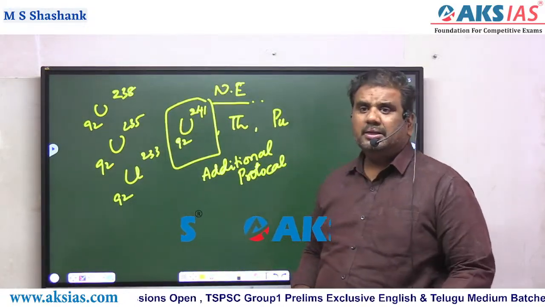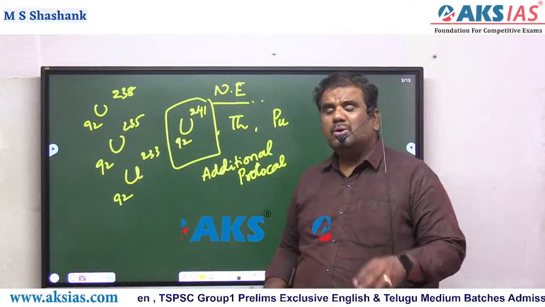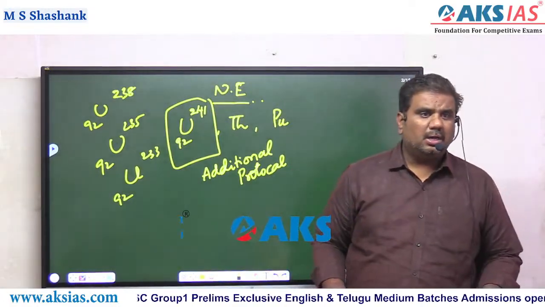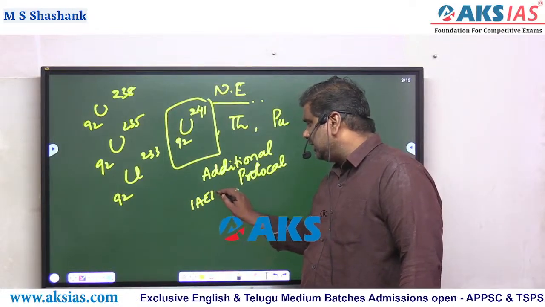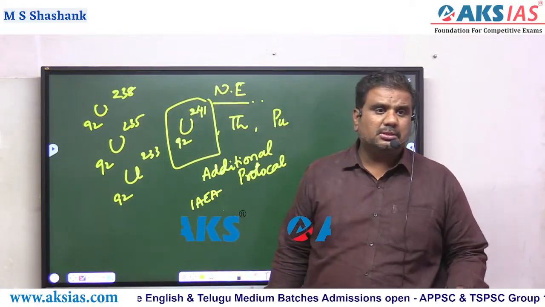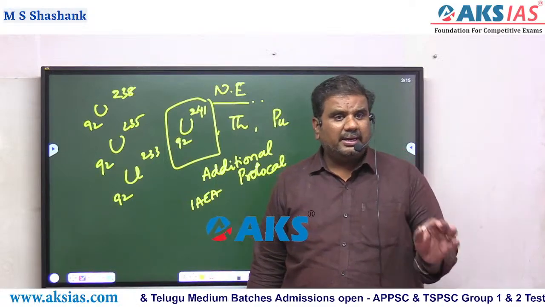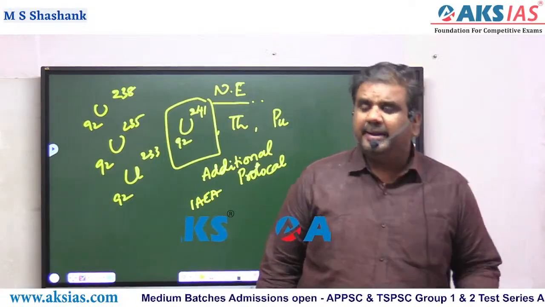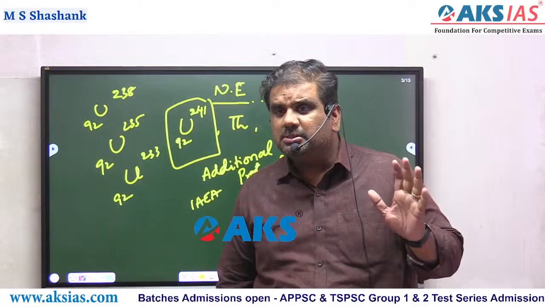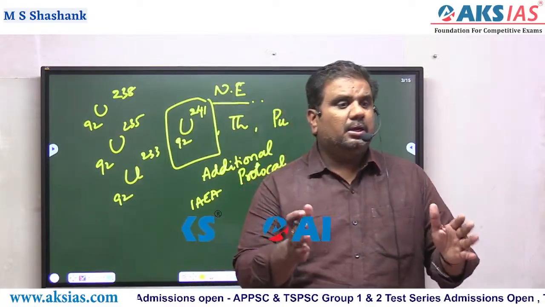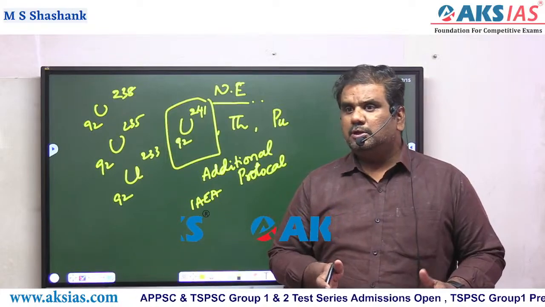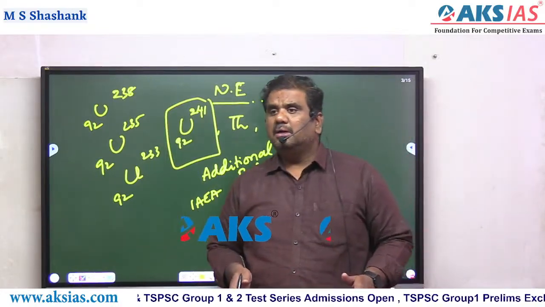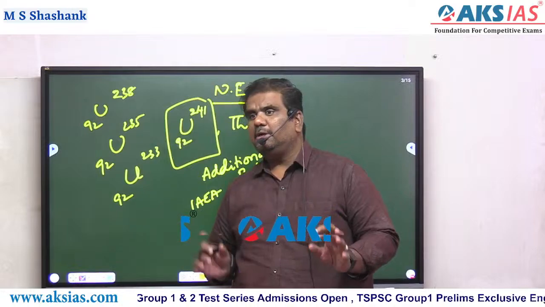And why is it that some of the nuclear reactors in India are under the surveillance of the International Atomic Energy Agency, the IAEA? Now we say that at present there are 7 atomic power stations in India.